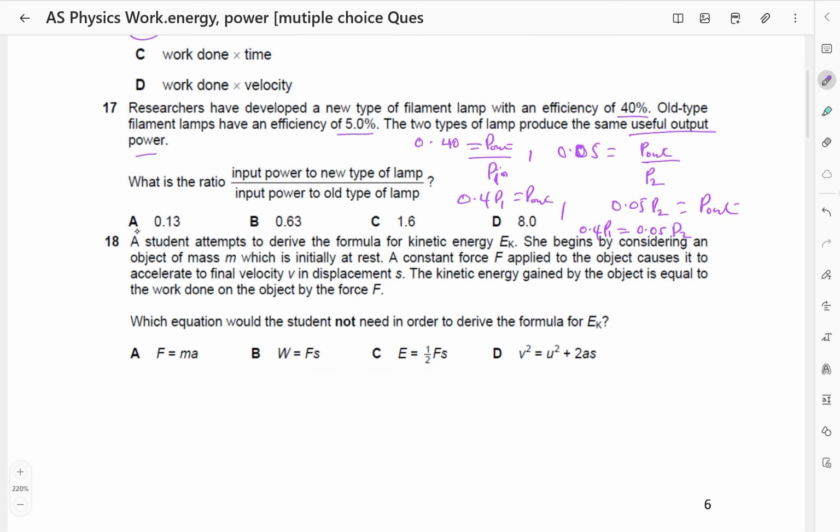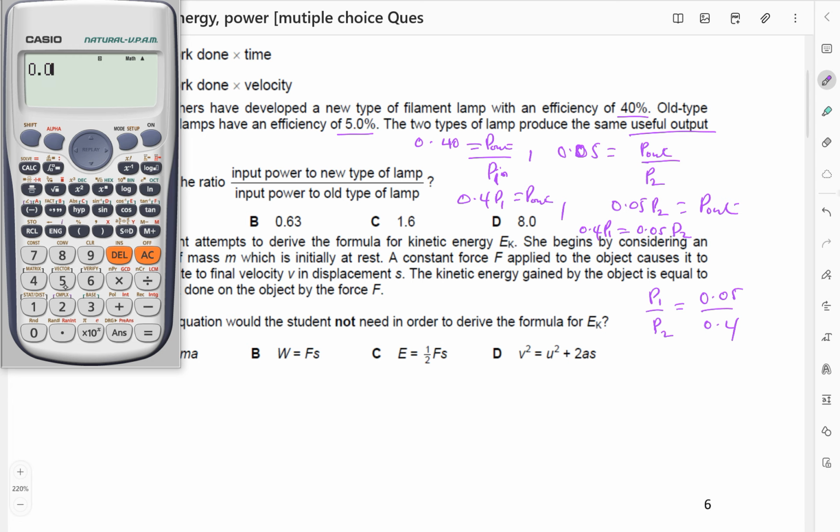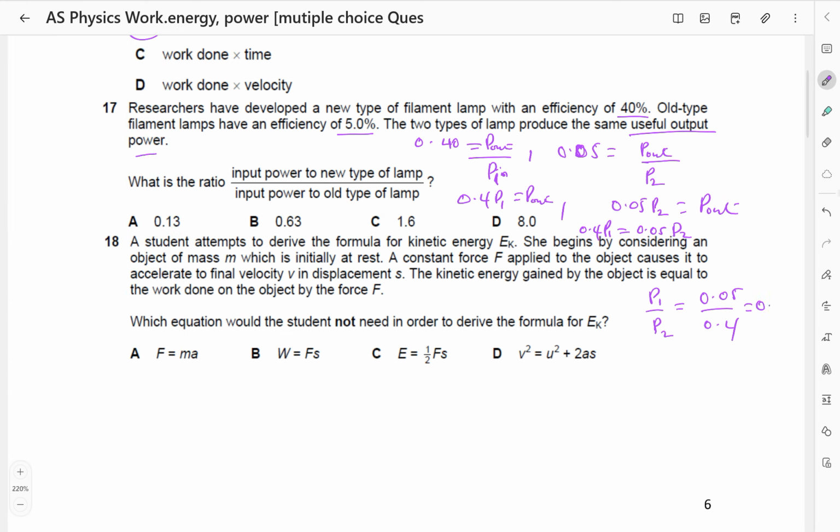I want P1 over P2 because P1 is the input in the new. So P1 divided by P2 will be equal to 0.05 divided by 0.4, which gives us 0.125. So the ratio here is 0.125, which is approximately 0.13. So our answer is going to be A.